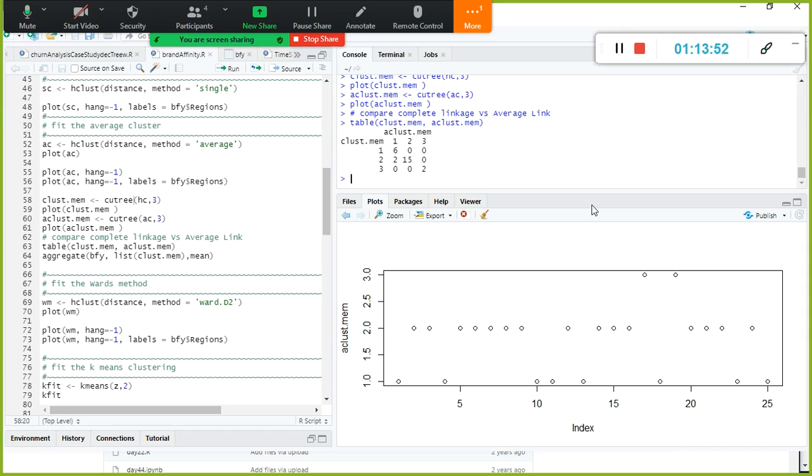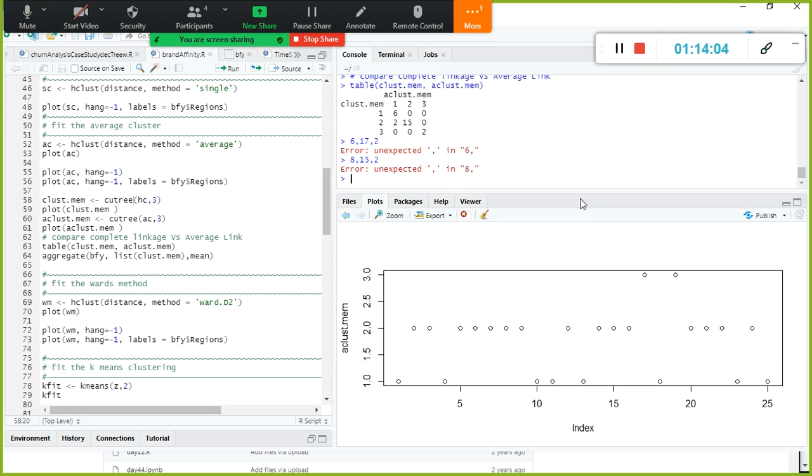Look here, I'll just write this. First cluster 6, second cluster 17 and third cluster 2. And if you look at it vertically, 8 and 15 and 2. This is better, right? Somewhat evenly distributed values. Instead of 6 only, here 8 values are grouped together. Here you have 17, but 15, and the remaining 2 went here. So it should be even. Hence average linkage is far better than the complete linkage.